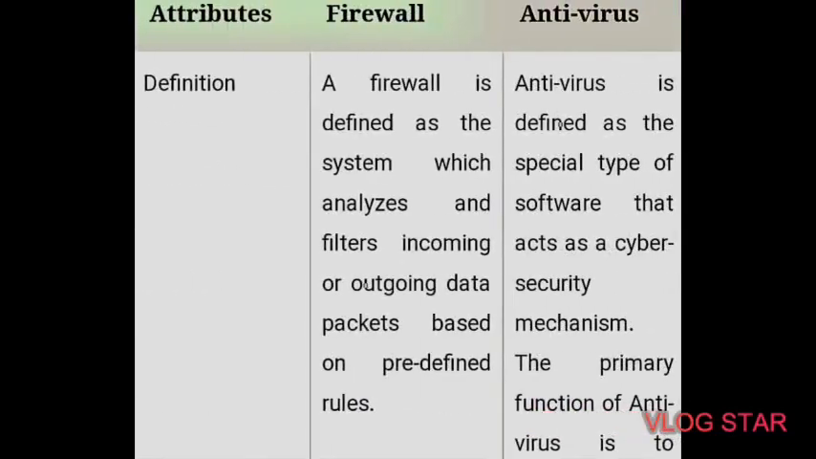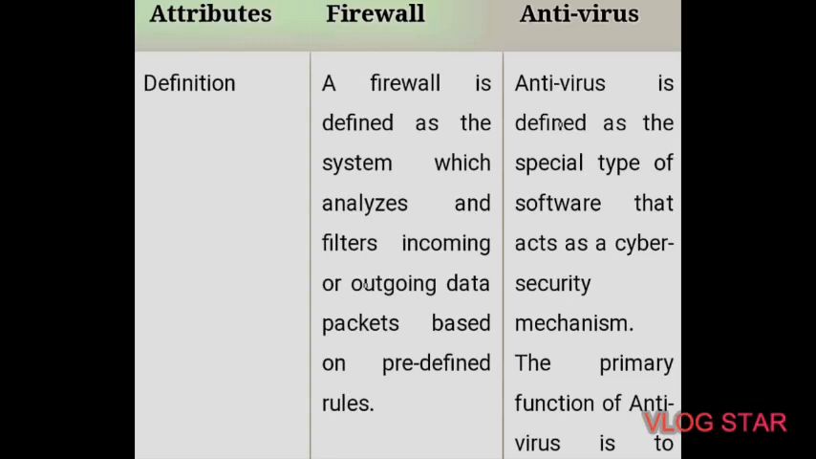Okay, then after that let us see what is the difference between the firewall and antivirus. Basically, firewall and antivirus are systems which are used to protect devices from viruses and other types of trojans. But there are significant differences between them. Based on the vulnerabilities, the main differences between firewall and antivirus are, the first point is definition. A firewall is defined as the system which analyzes and filters incoming or outgoing data packets based on predefined rules.